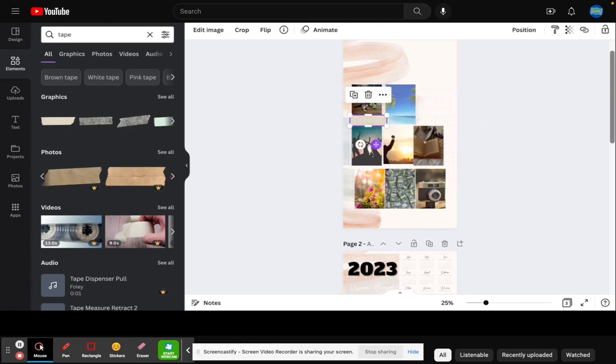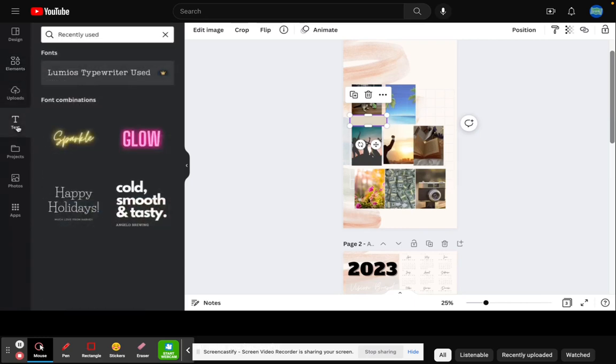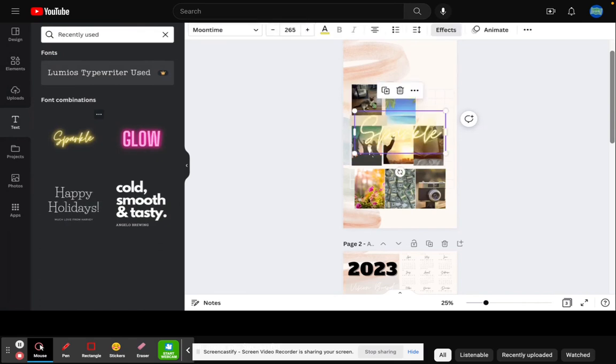And now you're going to want to get a text box to type what word you'd like. I want to use something kind of fancy, so I use sparkle and made it smaller so it's just over the tape. Not going to keep that color because I want to go with the theme.